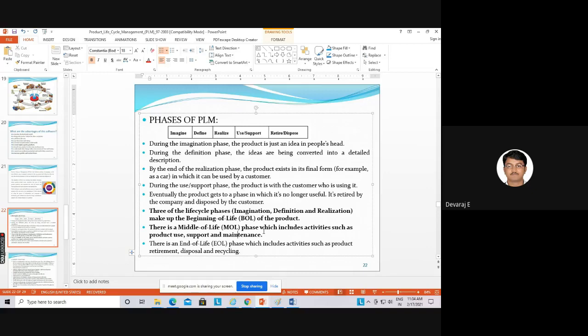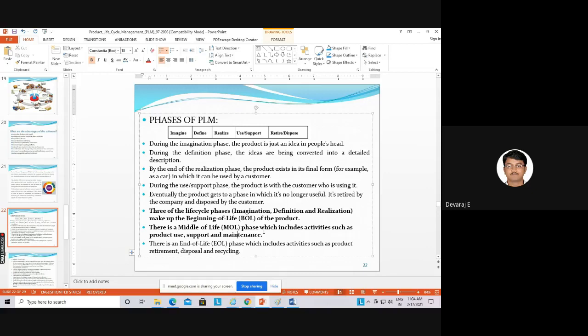If you take TV, if you take fridge, or if you take anything, right, students? Yes, sir. So that's called maintenance. So that the company will assure. So for 5 years, if anything happens to your product, we will come and give the service for you. So that is called as maintenance.